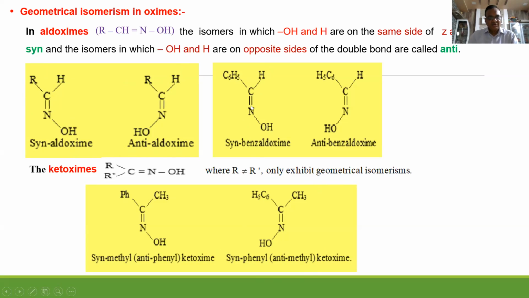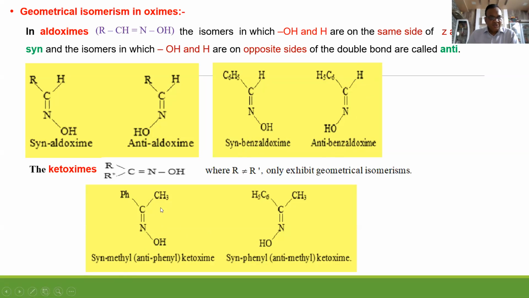C6H5CH=O is benzaldehyde. On condensation with hydroxylamine, it gives syn-benzaldoxime or anti-benzaldoxime. When H and OH are on opposite sides, it is anti. When H and OH are on the same side, it is cis. Similarly here also.